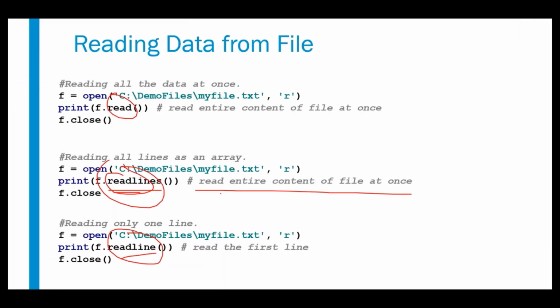So what we understood so far is we have three functions to read the data from the file. The read command we can use in two different ways. One is to read all the content from the file, and if I pass some number here, it will read only that many characters from the file. Now readlines is a method which will also read all the contents of the file, but every line will be treated as an array element. Now readline is one more method we have. This method or function will return only a single line from the file. So these are the functions we have to read the data from a file in Python.